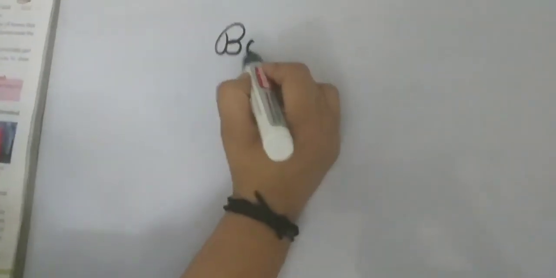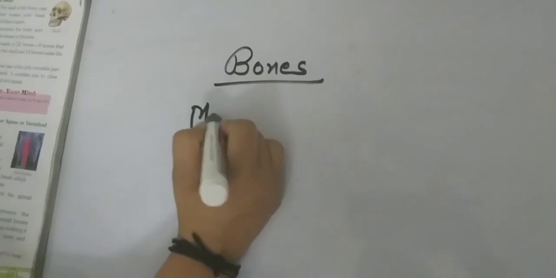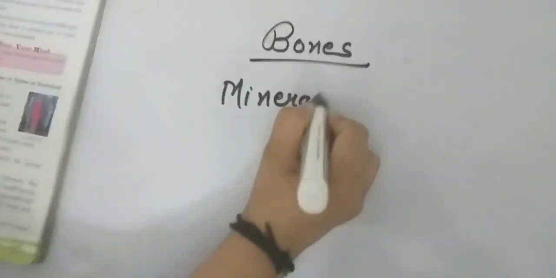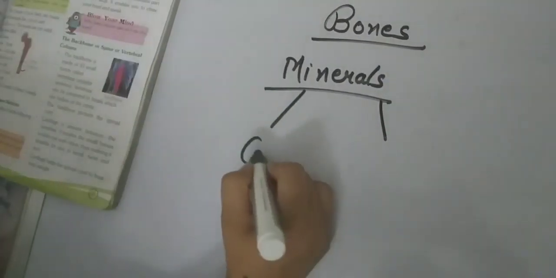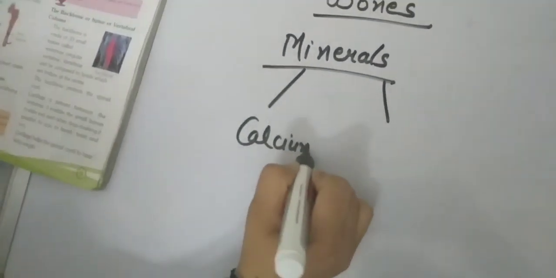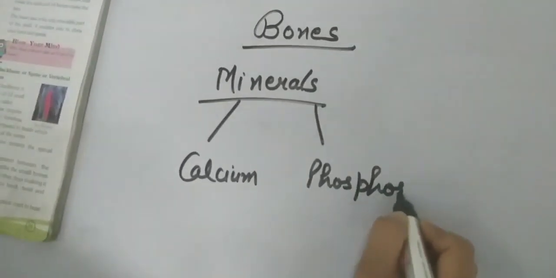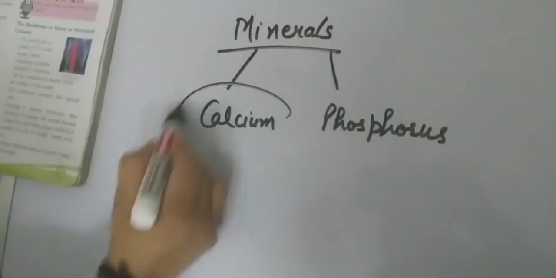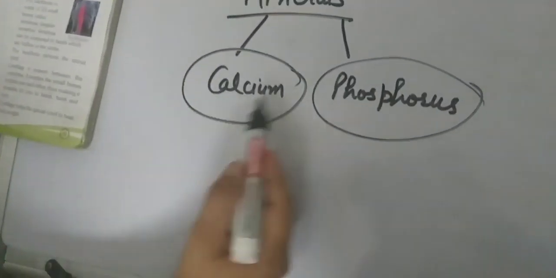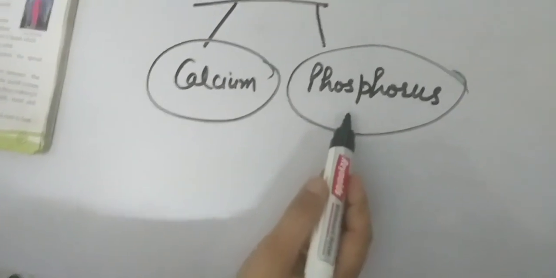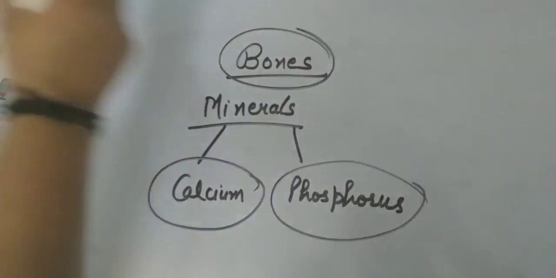Bones of our body are made up of minerals. Which minerals? Minerals like calcium and phosphorus. Which two minerals? Calcium and phosphorus. These two minerals help in the formation of bones.